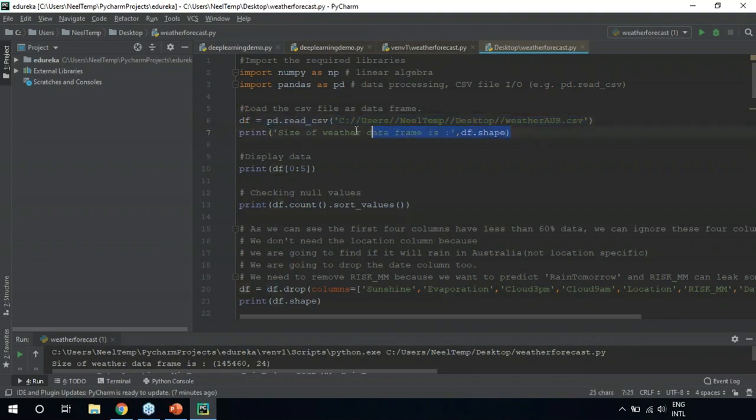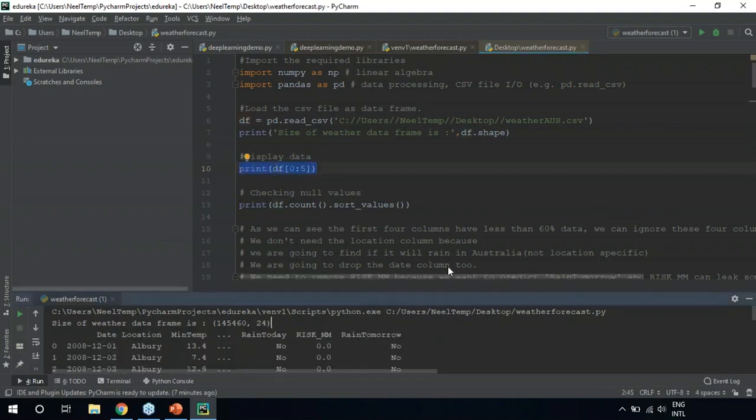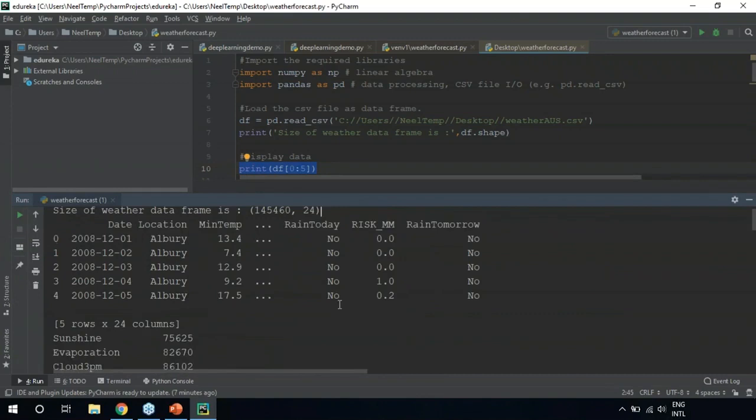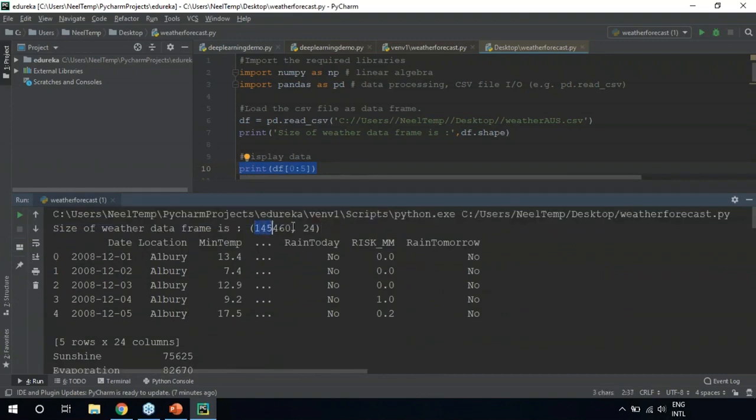Next, we'll see the size of our data frame. Let's print the size of the data frame. We'll also display the first 5 observations in our data frame. So let's look at the output. Basically around 145,000 observations and 24 features. The 24 features are basically the variables that are there in my data set. For example, date is a variable, location is a variable, minimum temperature, till rain tomorrow, all of these are variables. So I have around 24 features in my data set.